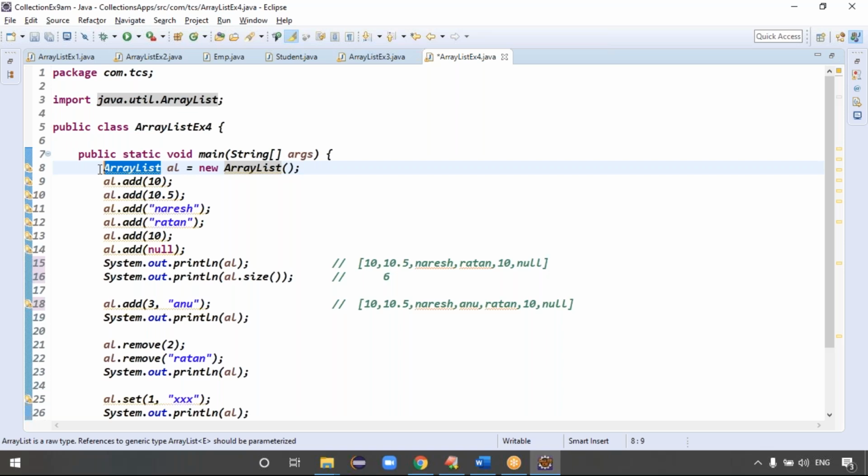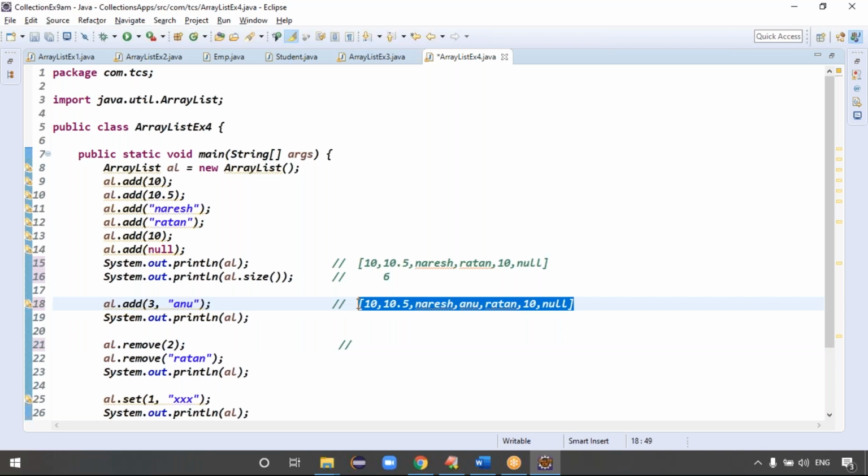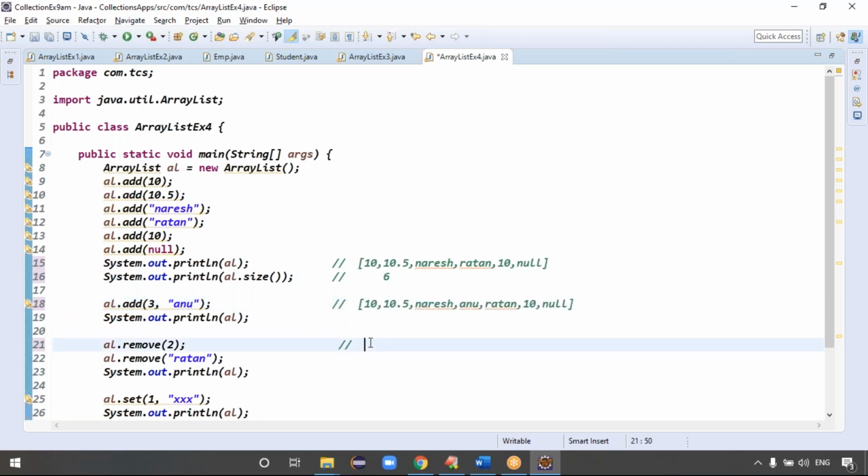Because your frequent operations are inserting the data and removing the data, ArrayList is not a recommended choice, guys. Even for removing data. Here, I want to remove the second element, at index 2, Naresh. Naresh is removed, then the third element becomes the second, the fourth becomes the third, the fifth becomes the fourth. Previously it was right shift, now left shift operations are required.